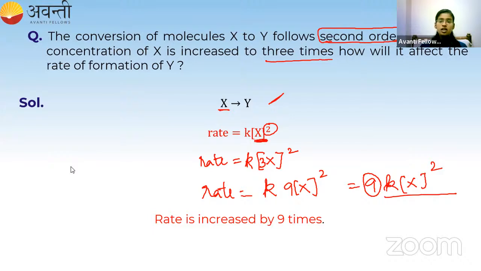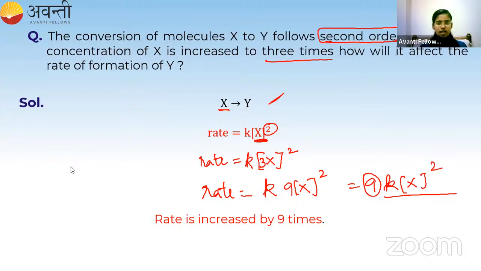If it follows third order kinetics, what will be the answer? Instead of second order kinetics, if it increases by third order kinetics, what will be the answer? Yeah, very good. 3 into 3 into 3. Very good, students. 27. Great.